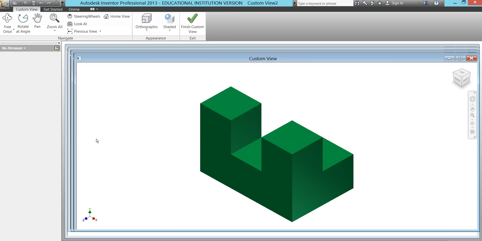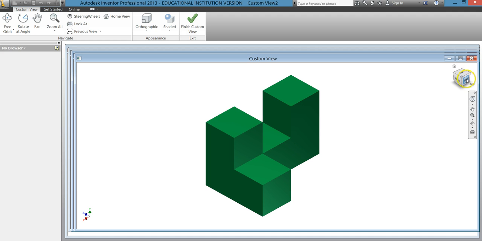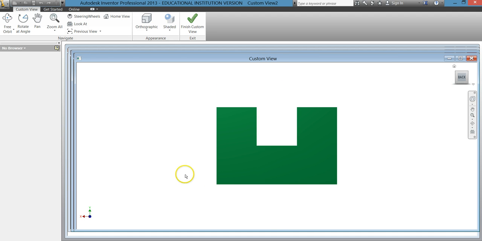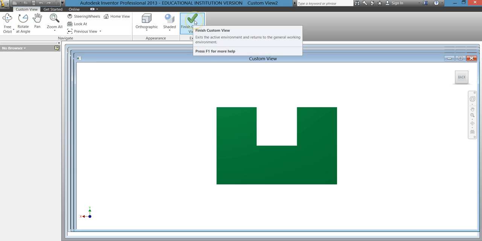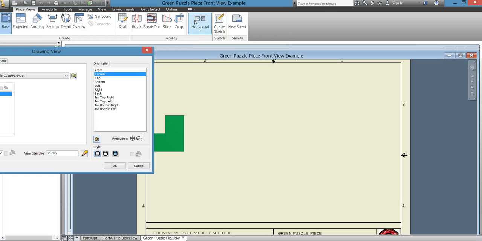When you click on that icon, it takes you to a custom view window that looks like your IPT. All you have to do in this window is rotate the part around and line up the view that you want. In this particular case, I am looking at the back of the part. You can use your view cube and the rotation arrows in any manner to rotate the individual part around to the desired front view. Once you have that front view, you are simply clicking on Finish Custom View, and it brings you back to the title block.